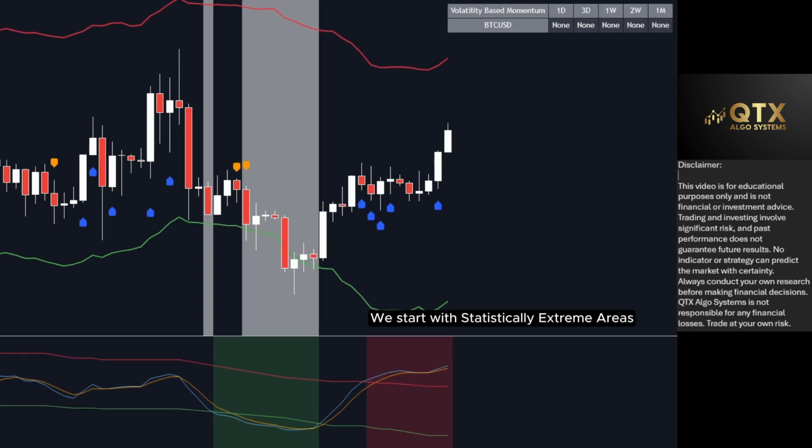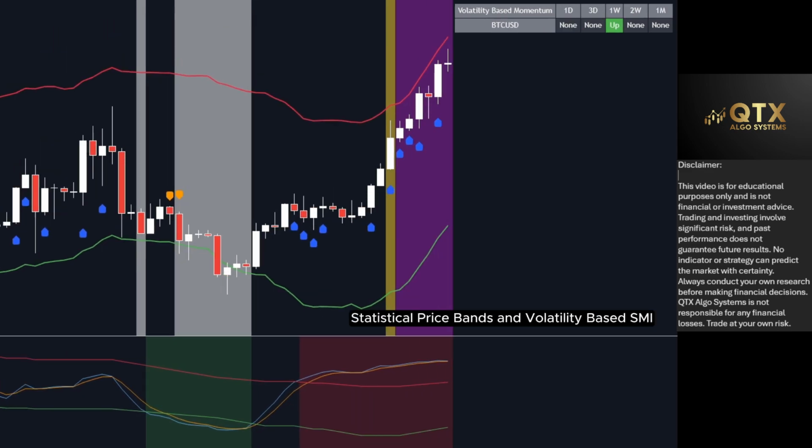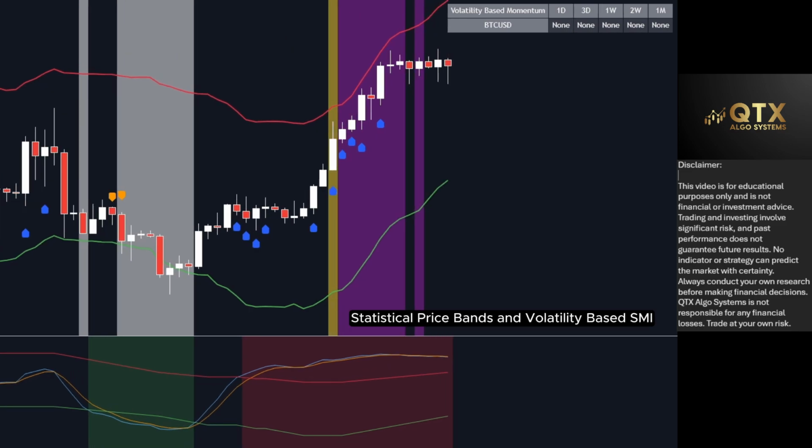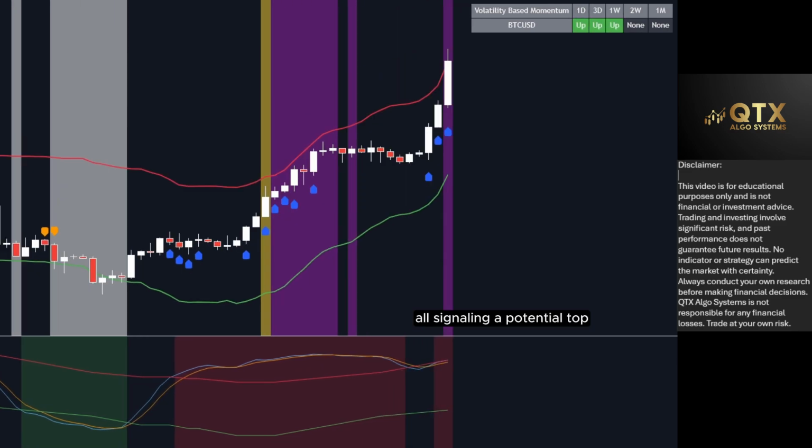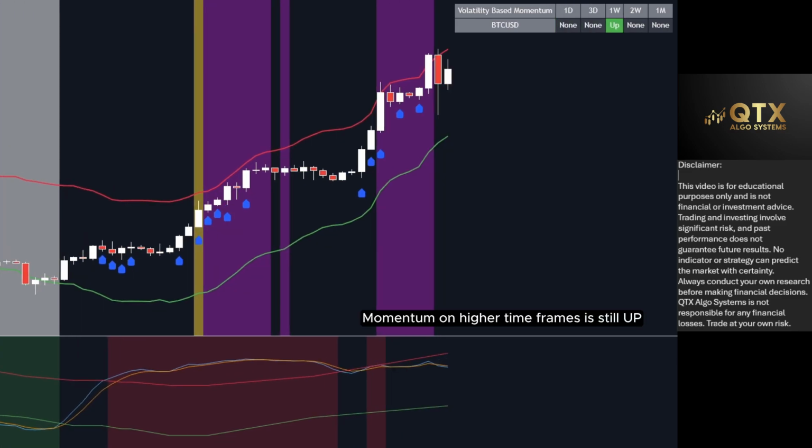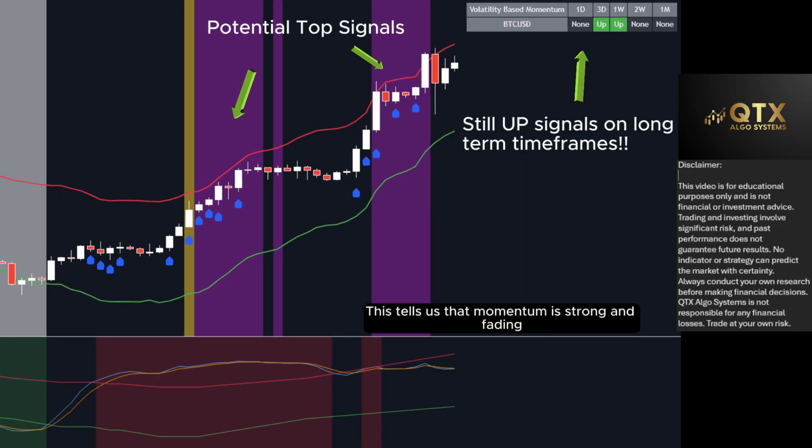We start with statistically extreme areas, statistical price bands, and volatility-based SMI, all signaling a potential top, but volatility-based momentum on higher time frames is still up. This tells us that momentum is strong, and fading the move here is risky.